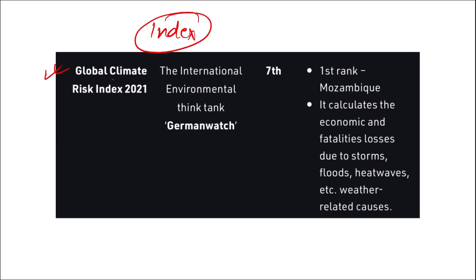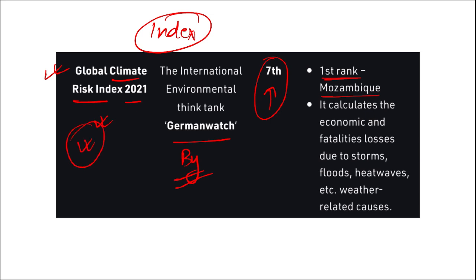Highly important. Global Climate Risk Index of 2021. Who releases this Global Climate Risk Index? It is released by Germanwatch. What was the rank of India in the Global Climate Risk Index? It was 7th, and the country that topped this was Mozambique. All right, highly important, mark this. Global Climate Risk Index for 2021. The organization that releases it is Germanwatch, and the rank of India was 7th in this.